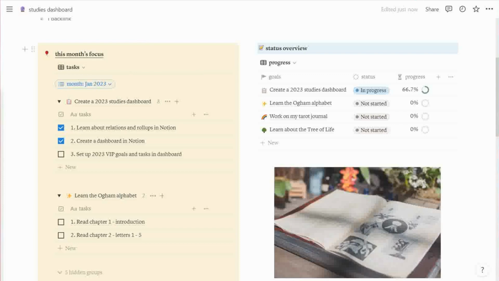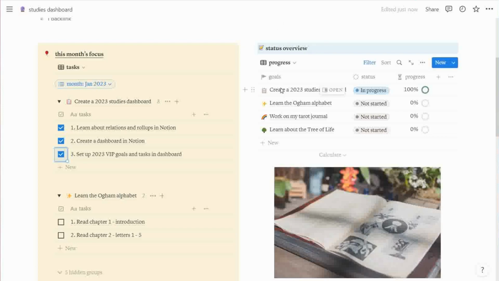Anyways, as I complete my tasks, I can just check off the item like that, and you can see that the progress on the right hand side here has automatically been updated. So I might as well move on to the status overview section over here. This area is meant to be an easy way for me to have a big picture view of my progress across all of my goals.